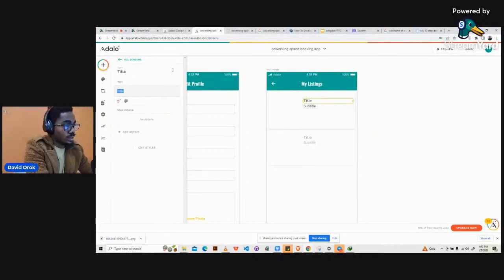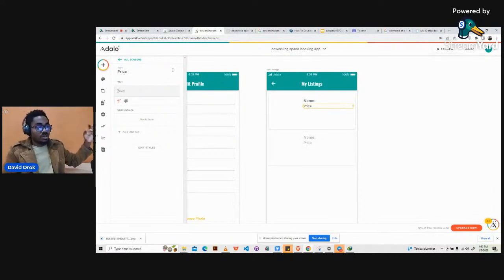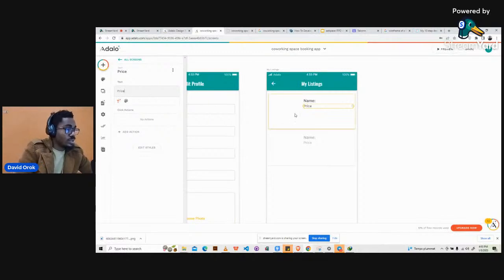And then here will be the name. This will be just the name of the workspace. Okay, so I will just put it like that. I want us to be able to see the things differently. So this one is going to be the location. We don't need to do that. We just need to put the name of the workspace and the price. Yeah, name of the workspace and price, something like that. Every other detail we can see in the main page. I will show you what I mean. So just the name of the workspace, the price.